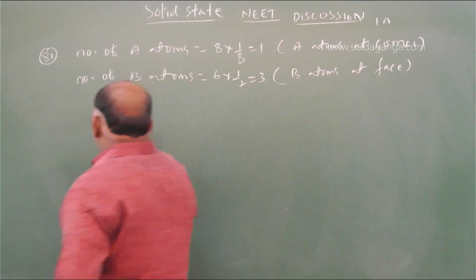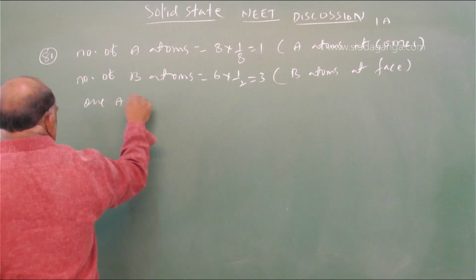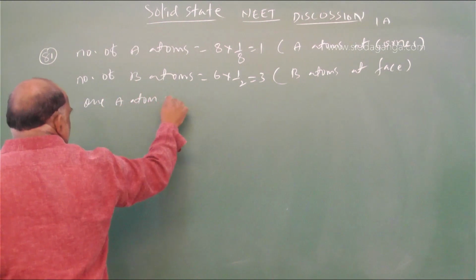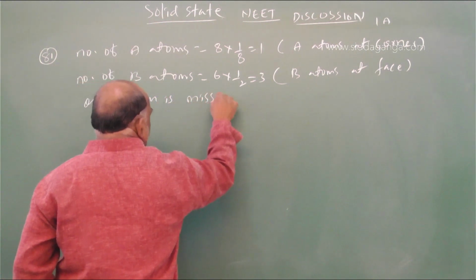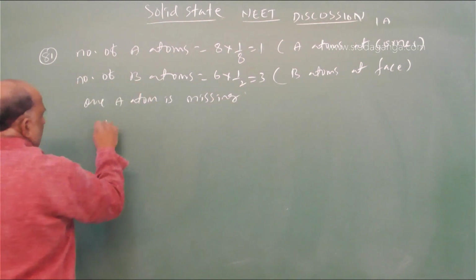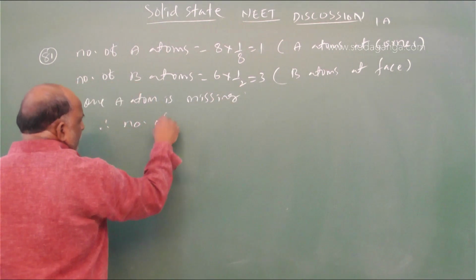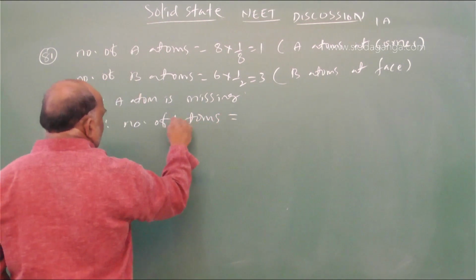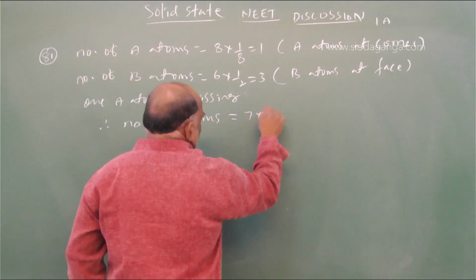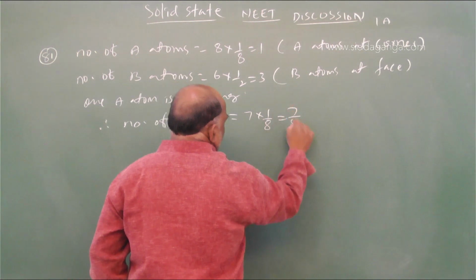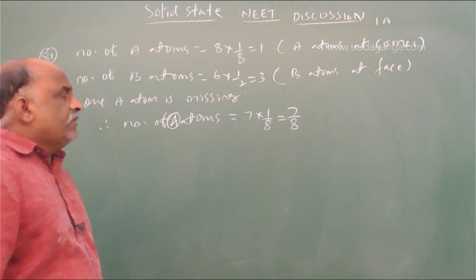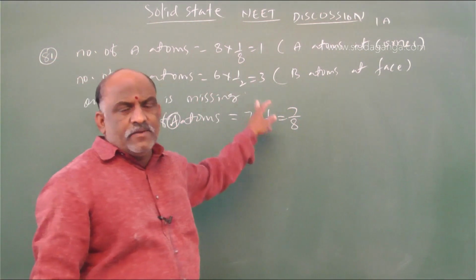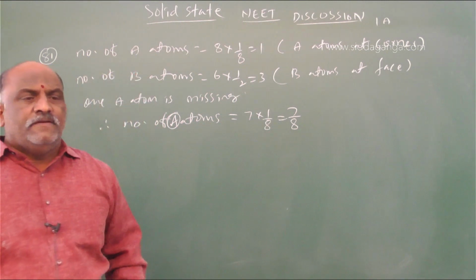One A atom is missing. Number of A atoms: 7 into 1 by 8 is equal to 7 by 8. Without missing it is 8. One A atom is missing means that it is 7 by 8.